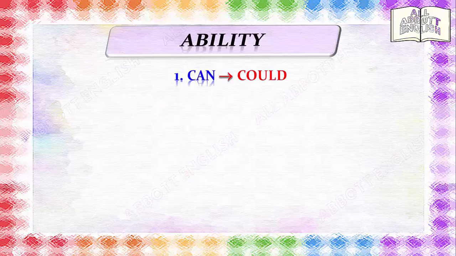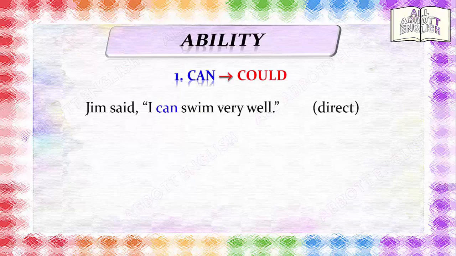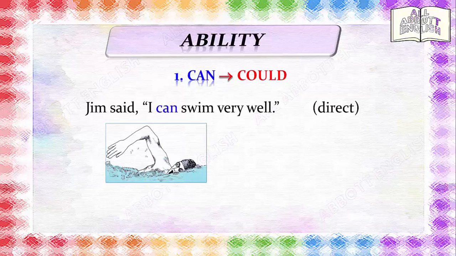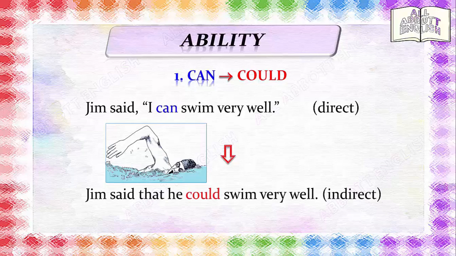Can is used to express ability. Can becomes could. Jim said, "I can swim very well." When the reported words are no longer true, the indirect or reported speech becomes: Jim said that he could swim very well. In other words, he can no longer swim very well.